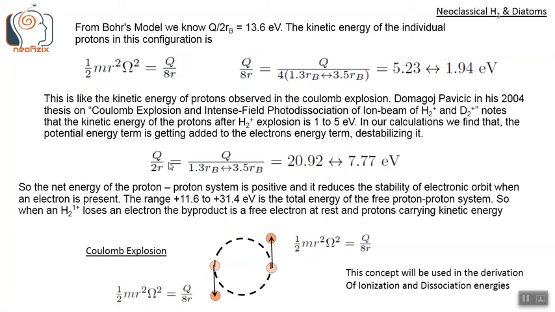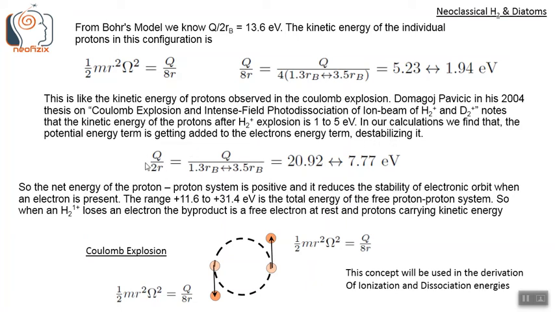And if there is any electron present in the mix, if it is H2 plus or H2 or something, then whatever potential energy was locked with the protons will be transferred to and affect the electron energy term. So this q by 2r will go to the electron energy term and reduce its ionization potential, or destabilize it.